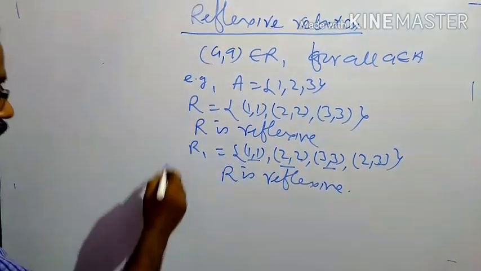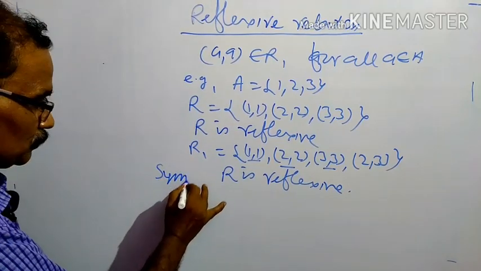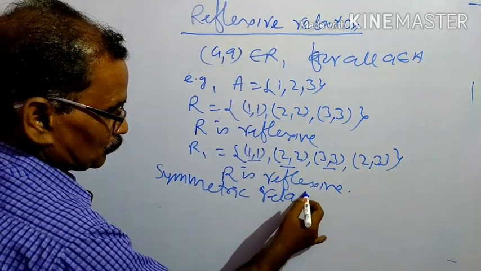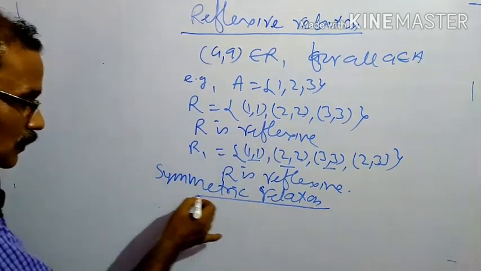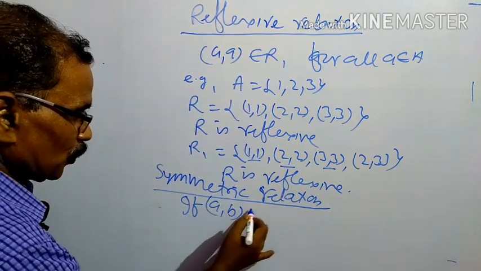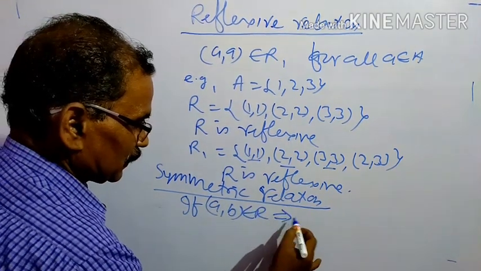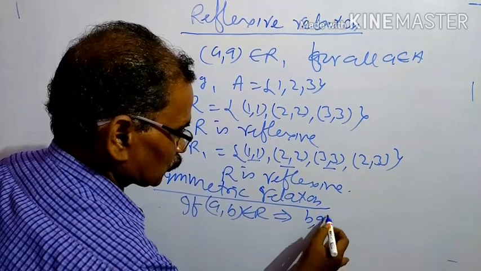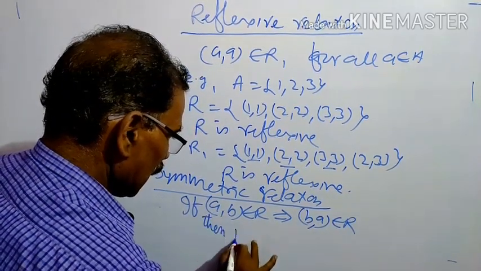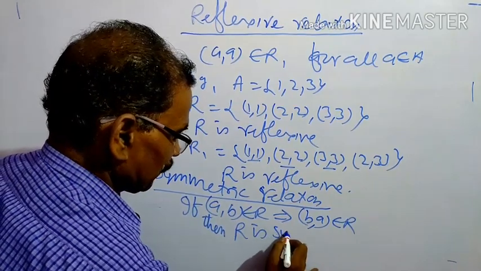Next topic, symmetric relation. If (a, b) belongs to R, then (b, a) belongs to R, then R is symmetric.